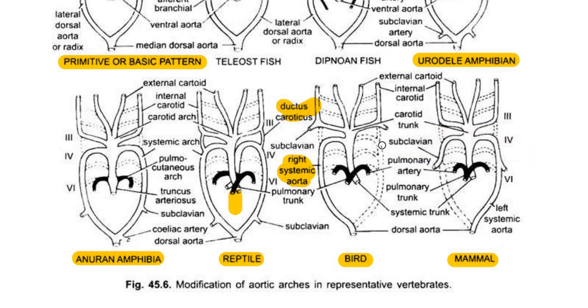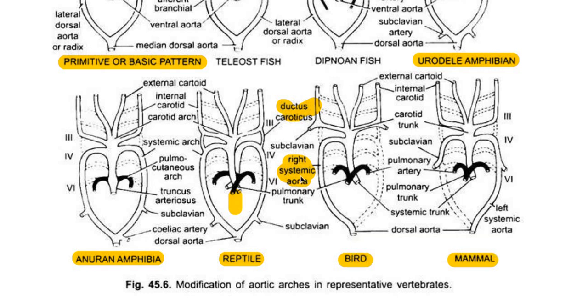So only the 3rd, 4th and 6th aortic arches are seen. The 3rd aortic arch forms the carotid arch. The 4th aortic arch forms the systemic arch, but only on the right side of the heart, that is the right systemic arch. Whereas the 6th aortic arch forms the pulmonary arch, supplying deoxygenated blood to the lungs for purification. And the right systemic arch connects with the dorsal aorta so that it can supply blood to other parts of the body.